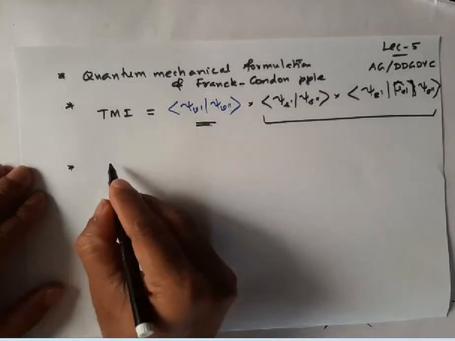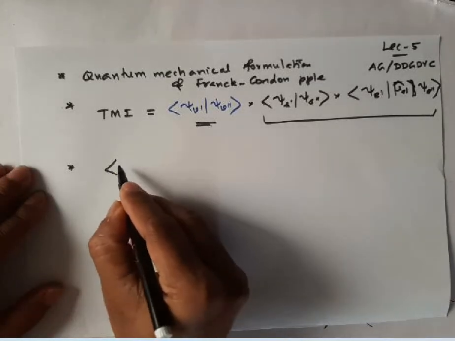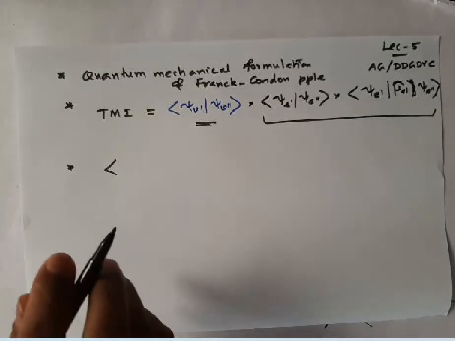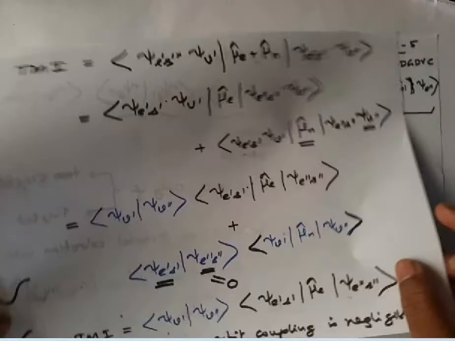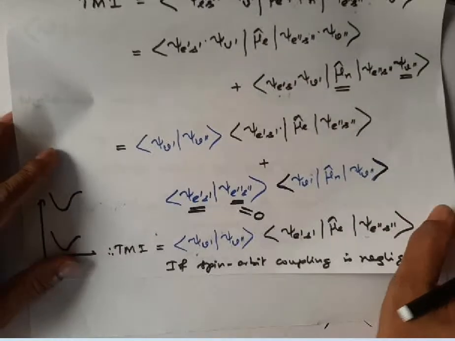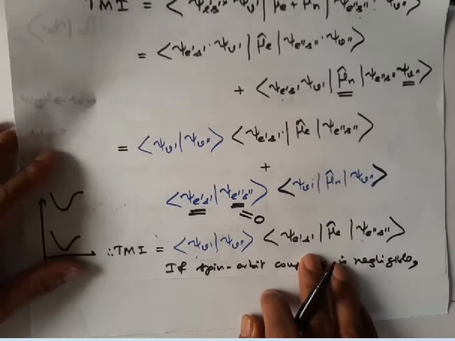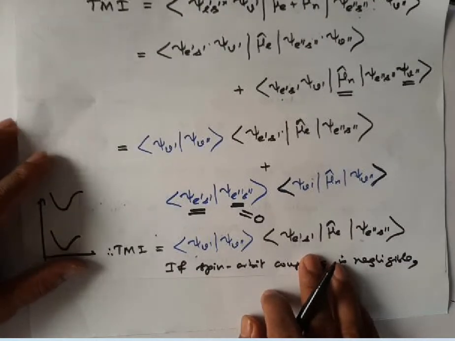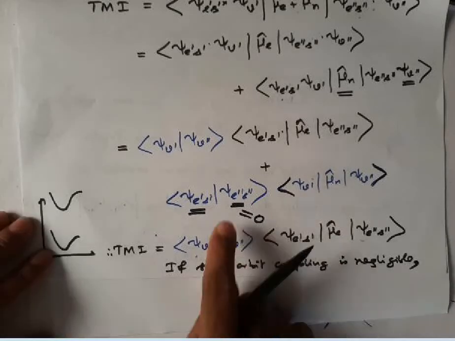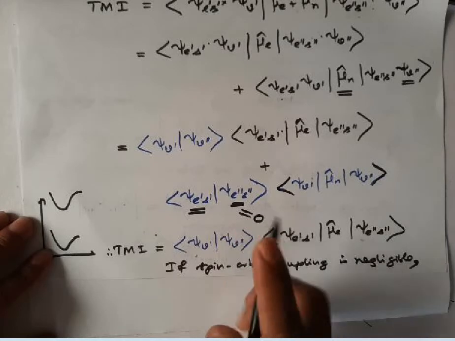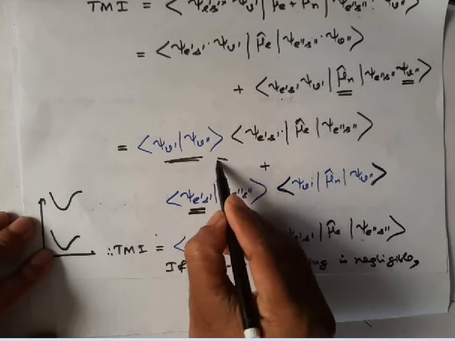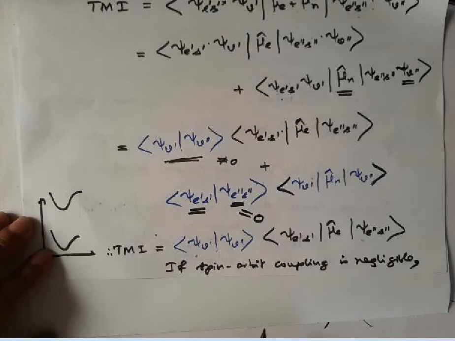See, this integral, which we discussed at the end of the last lecture. I said that this integral is 0, but this integral is not equal to 0. Why? What is the reason?